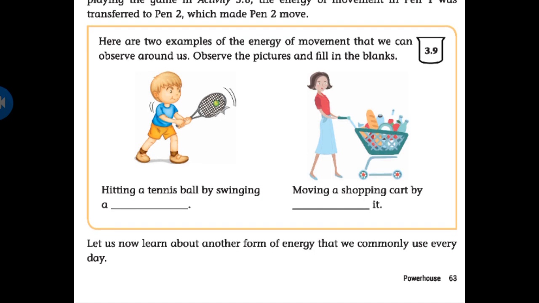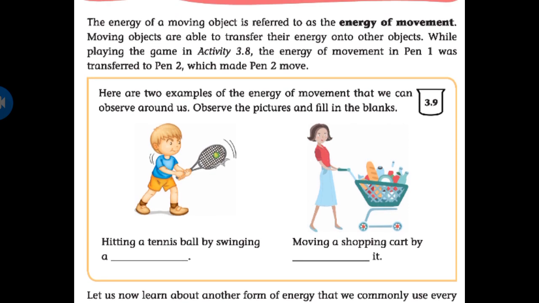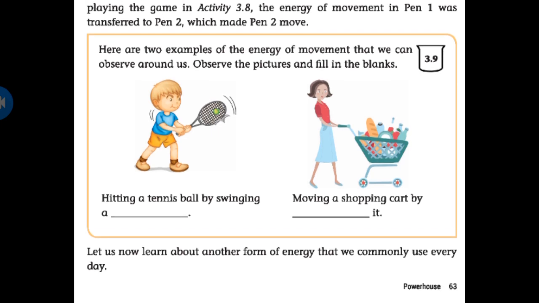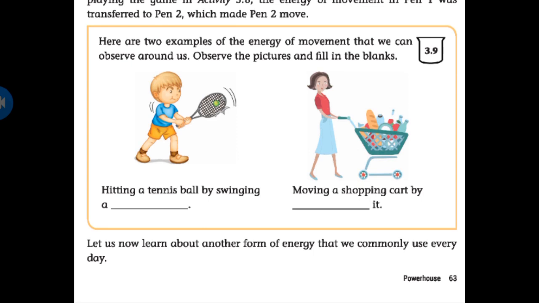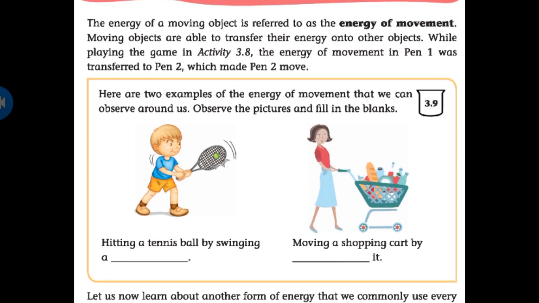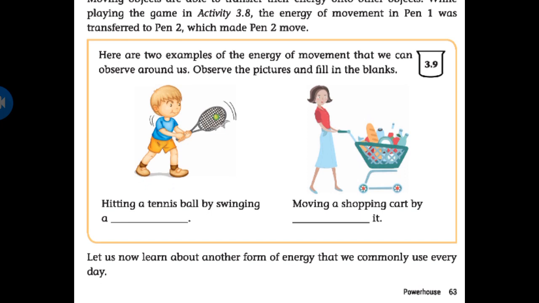So students, this is about energy of movement. Moving objects are able to transfer their energy onto other objects. Here, the swinging bat's energy is transferred to the ball. The energy of a moving object is referred to as the energy of movement.